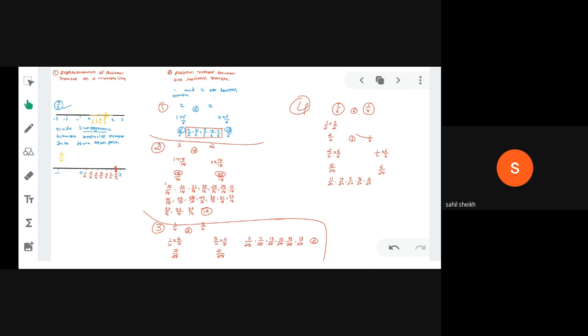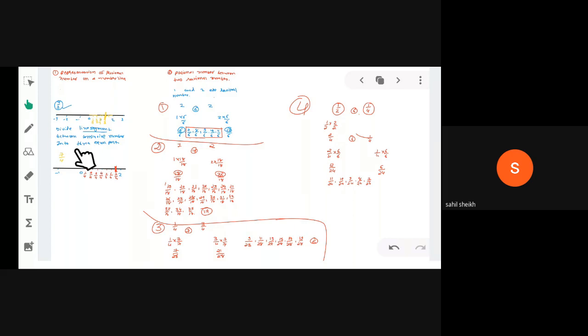First way, divide line segment. Then second, divide line segment between consecutive numbers into three equal parts. Why? You can see here an example is given. If you want to represent 4 divided by 3 on a number line, first draw a number line, then represent numbers 0, 1, 2, 3, 4, 5, and minus 1, minus 2, minus 3, minus 4 up to minus infinity. Then you can see we have 3 in the denominator, so we are dividing every line segment into 3 parts.